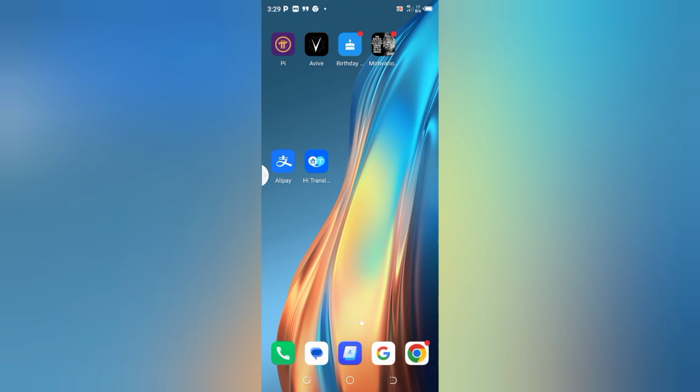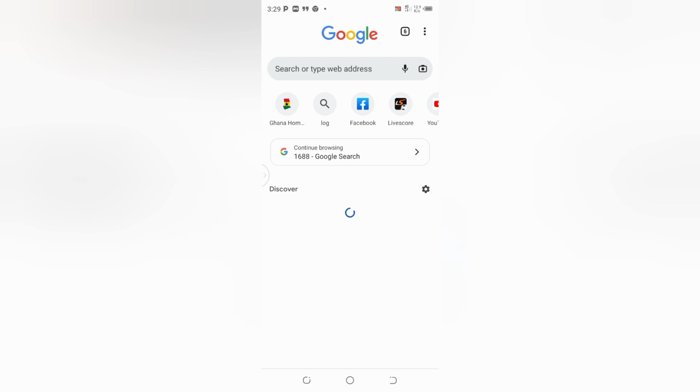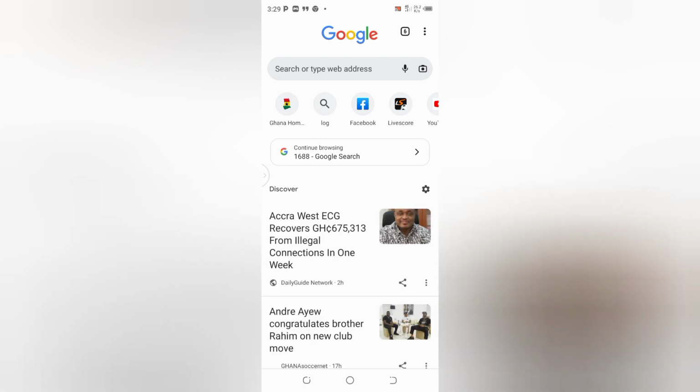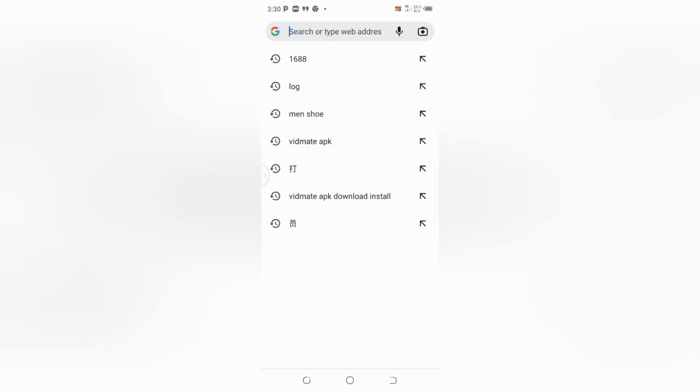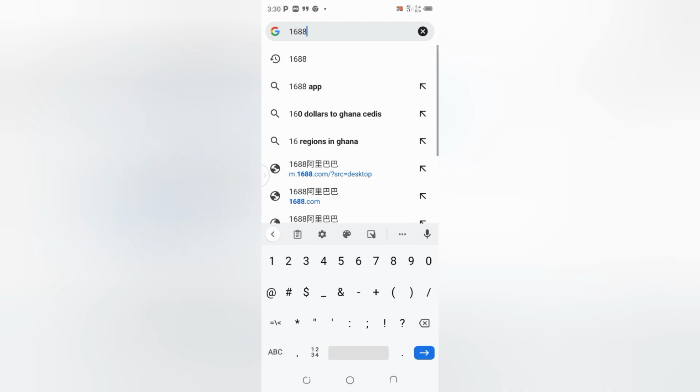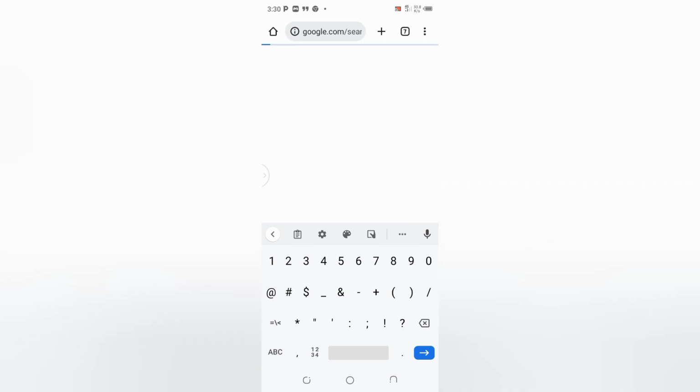We are going to learn how to download the 1688 app that we use for our purchasing from China. So I click on my Chrome browser, and in the search bar I'll type 1688. Then I search for it.